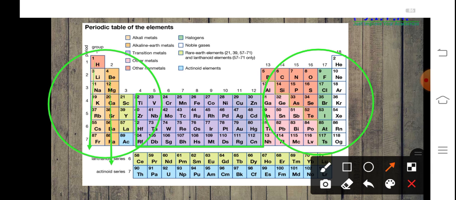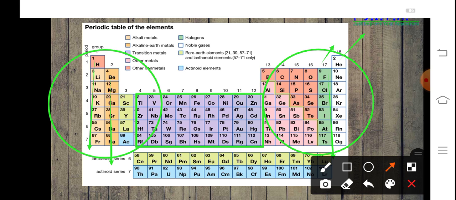Now, if we talk about the non-metals, then in this chapter, we are going to learn more about the group 17 elements and group 18 elements. Group 17 elements are known as halogens. They all are non-metals: fluorine, chlorine, bromine, iodine, astatine. These are the non-metals and they have a valency of -1. Hence, they are highly electronegative.